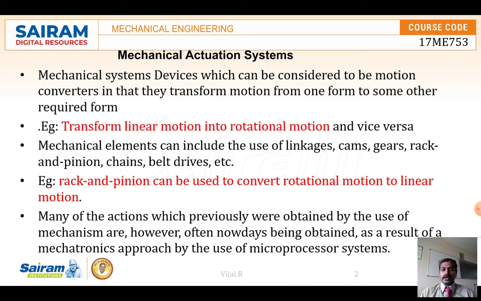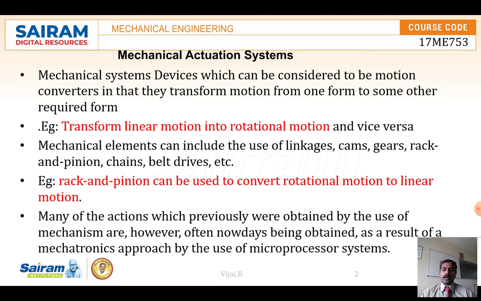So normally a linear motion to rotary motion, or rotary motion to linear motion, with the help of some mechanical elements. Using linkages, cams and gears, we are going to transfer the linear motion into rotary motion. Rack and pinion is also there, which helps convert rotary motion into linear motion. So like this the actuation happens for whatever output we require.